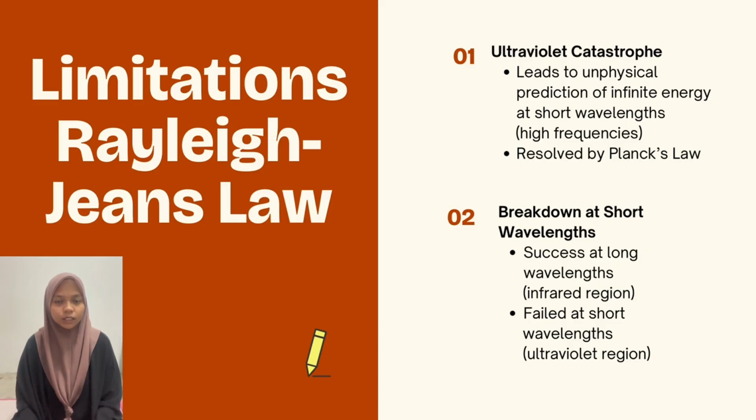However, in the Rayleigh-Jeans law, there are also some limitations. The first one is the ultraviolet catastrophe, which leads to an unphysical prediction of infinite energy at short wavelength or higher frequency, but it can be resolved by using Planck's law. The second limitation is the breakdown at short wavelength, because it succeeds at long wavelength in the infrared region, but it fails at short wavelength, which is in the ultraviolet region.